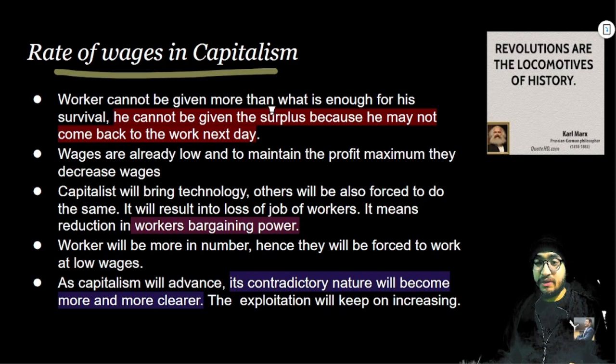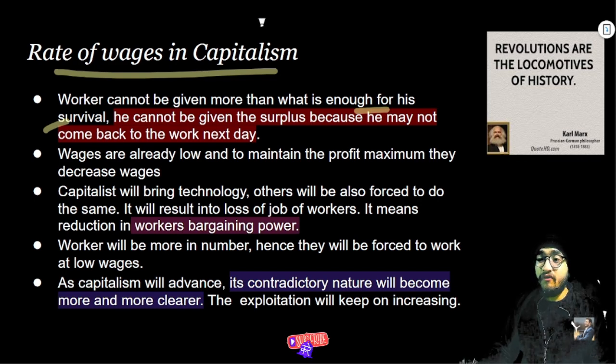So what is the principle behind the wages in capitalism? How do capitalists think, or how does a businessman think when it comes to giving wages to the workers? A capitalist thinks that a worker cannot be given more than what is enough for his survival.